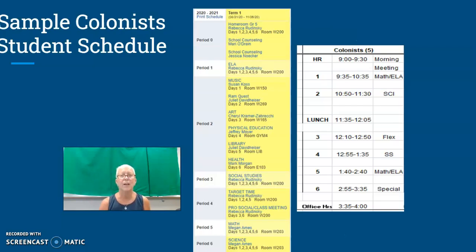And once again, we have our two schedules. The one on the left is our Skyward schedule. The one on the right is our virtual schedule that you will be following shortly. We start out with homeroom. It lists the counselors again, Mrs. O'Drain or Mrs. Noacker. You also have your morning meeting listed here.